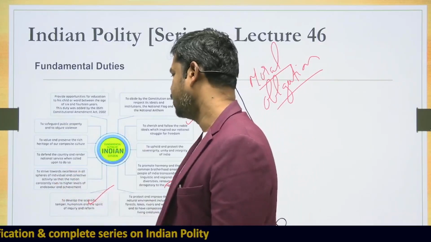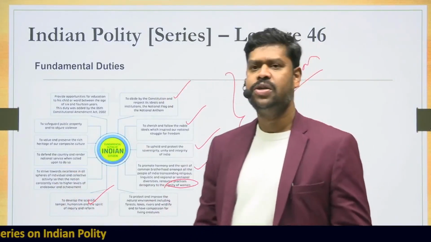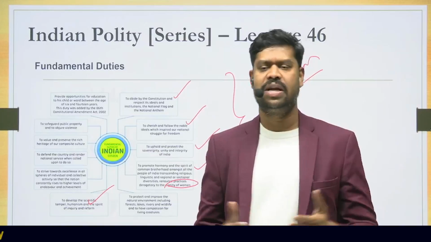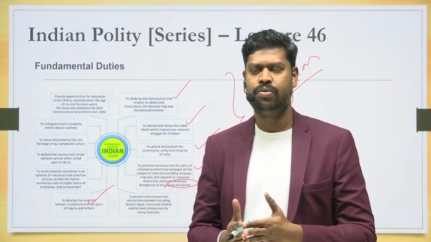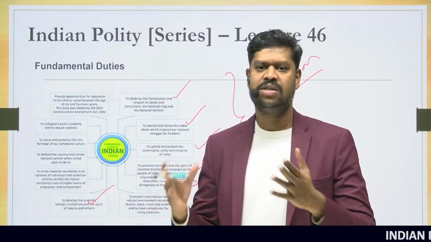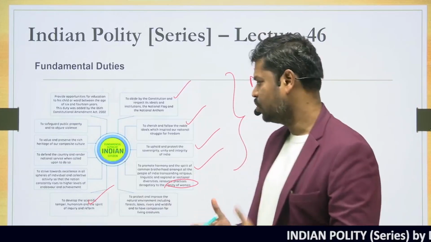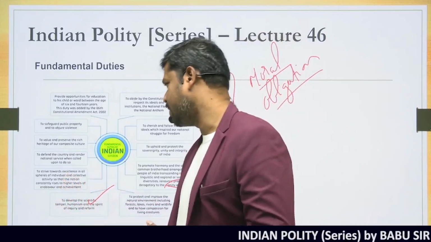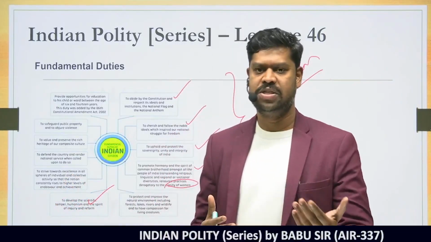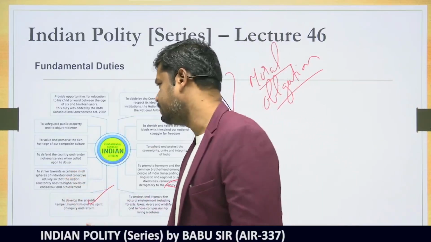To strive towards excellence in all spheres of individual as well as collective activity. So not only individually shall we excel and achieve a lot of things, but collectively also as a society we'll have to grow. For example, ideas like cooperatives, ideas like associations. So collectively and mutually we should support each other as fellow citizens. Okay, so that is what is given here.